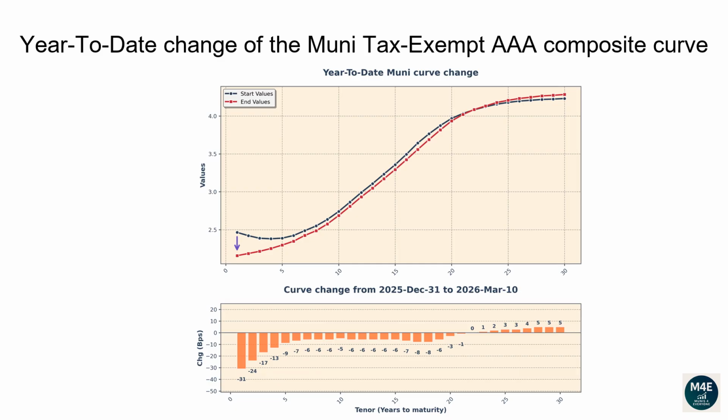The 1-year tenor changed -31 basis points. The 2-year tenor changed -24 basis points. The 5-year tenor changed -9 basis points. The 10-year tenor changed -5 basis points. The 20-year tenor changed -3 basis points. The 30-year tenor changed 5 basis points.